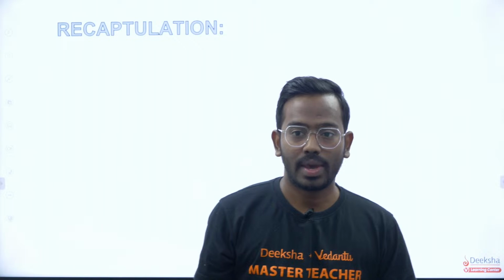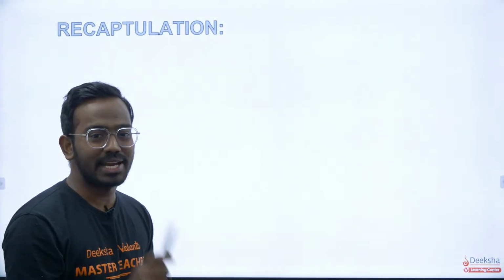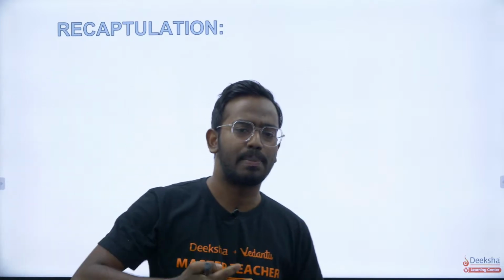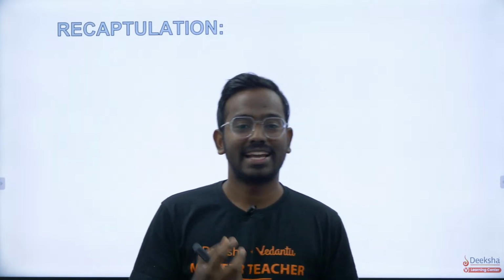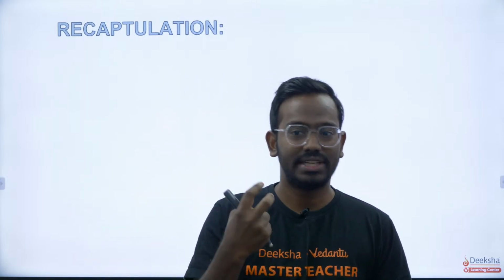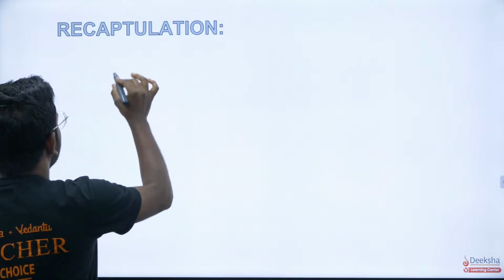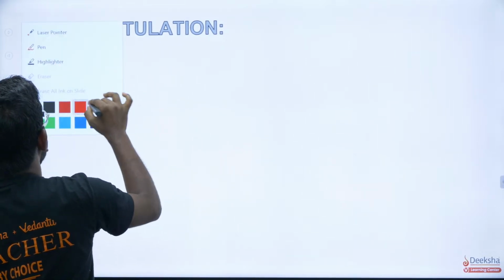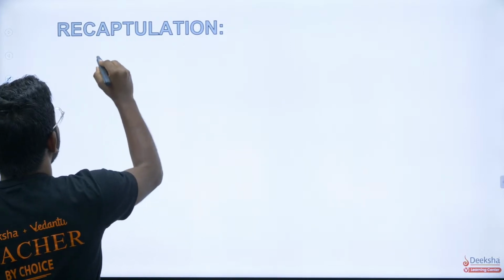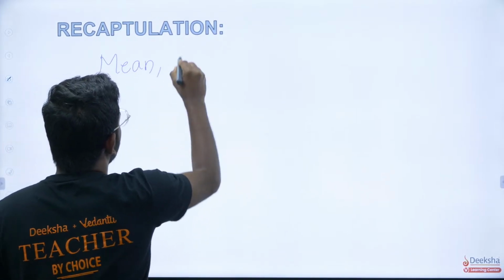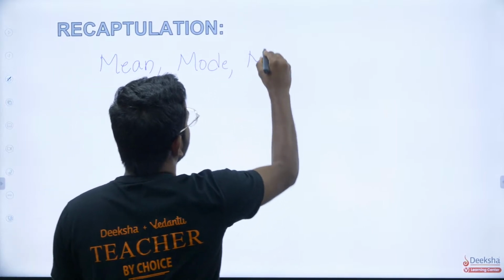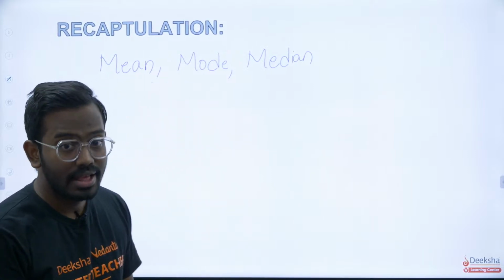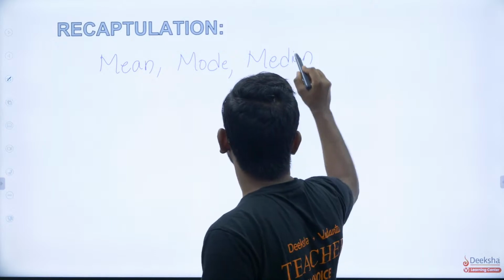Before question number 1 for today, let's recapitulate what we have done yesterday. We started with the definition of statistics. Statistics is a branch of mathematics that deals with the collection, interpretation and analysis of data. We have also gone through measures of central tendency. How many of you remember them? One is mean, another one is mode, and the median. We have learned a few results on this: how to find mean, how to find mode, how to find median.